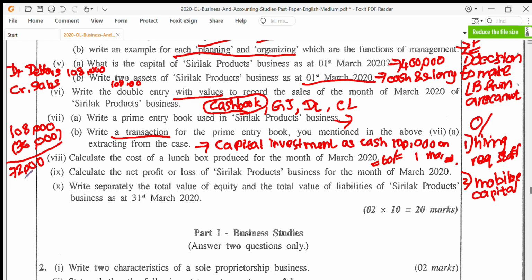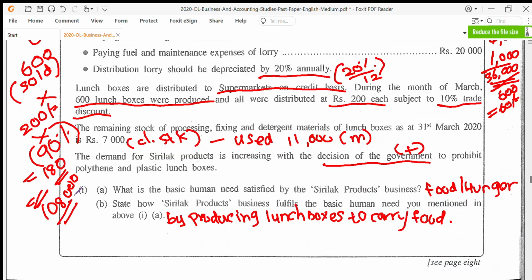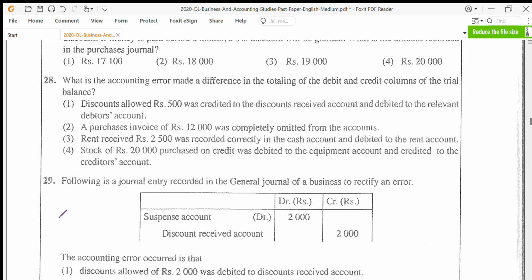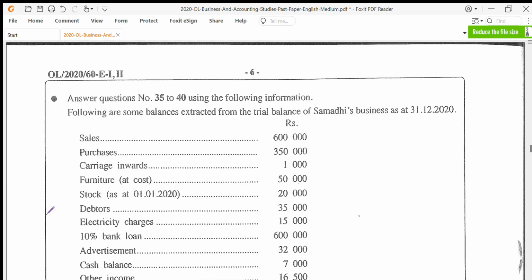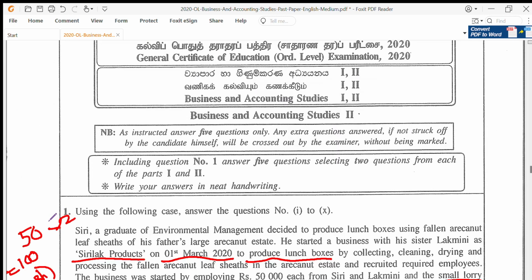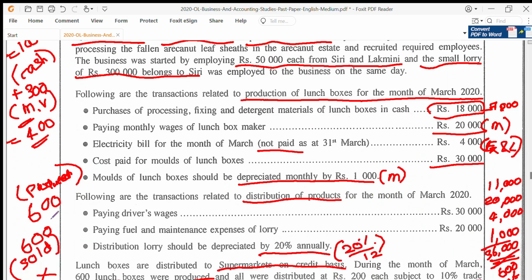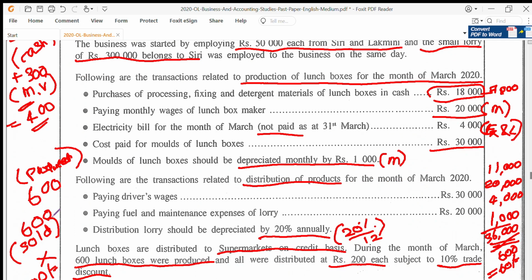No, there was some distribution cost as well that you need to include. So let's go through the distribution cost. So here they had 30,000 for distribution, 20,000 for fuel, so there's 50,000, and then you have to bring in 20% as depreciation as well.